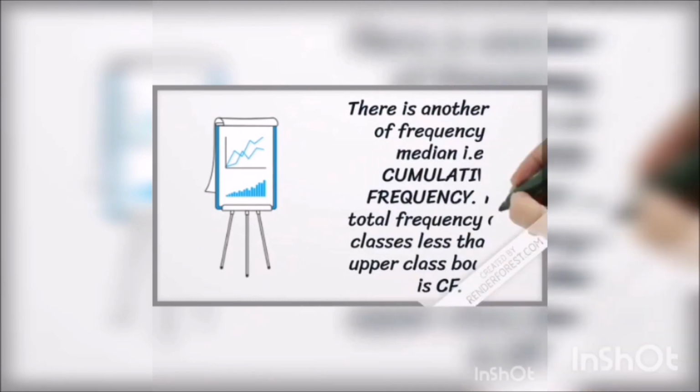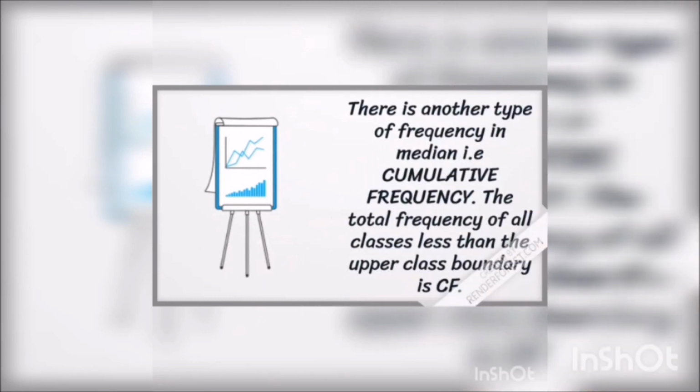There is another type of frequency used in median, that is cumulative frequency. The total frequency of whole classes less than the upper class boundary is called cumulative frequency. This is an example of a cumulative frequency distribution table. Formula is equal to L plus bracket n by 2 minus Cf by f into h. By applying this formula, we find the median of the cumulative frequency.